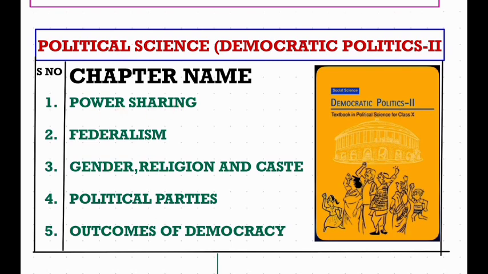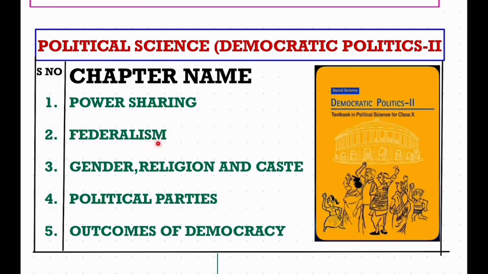In power sharing, we will see what the importance and need of power sharing is, and how power is shared in our country India. Coming to the second one, federalism: what do we mean by federalism? Actually, federalism is an institutional mechanism to accommodate 2 sets of parties, that means 2 levels of government.